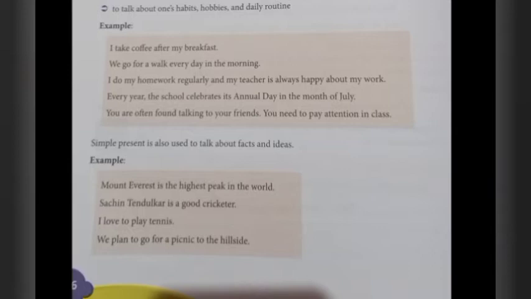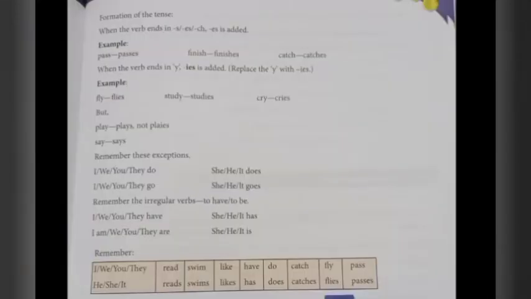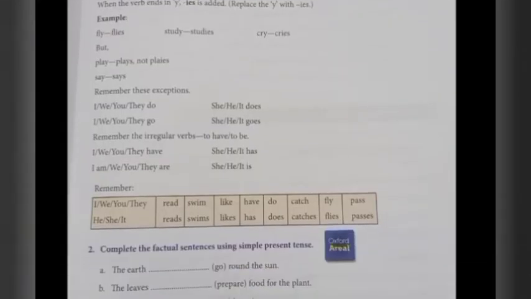Now turn to the next page. First we have to see this remember area. Look at the remember area. I, we, you, they: read, swim, like, have, do, catch, fly, pass. And for he, she, it: reads, swims, likes, has, does, catches, flies, passes. This is given for just remembering.